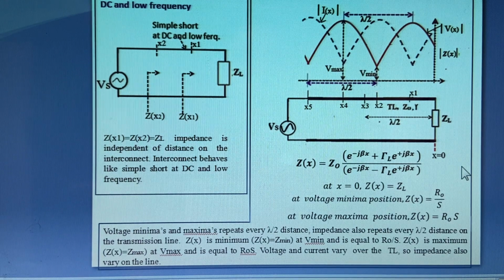So over the transmission line, even though the load is ZL, because it is behaving like a transmission line, the impedance measured at different positions over the transmission line is not the same. So at different positions, like x2, x3, x4 and x5, the impedance is different, and that depends upon this equation. That variation is given by this equation.